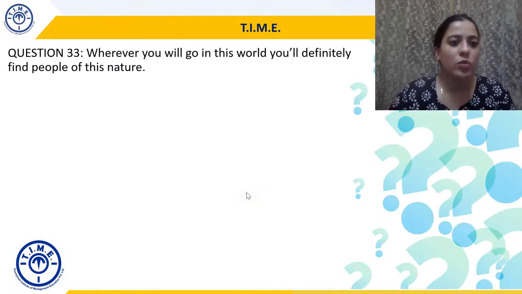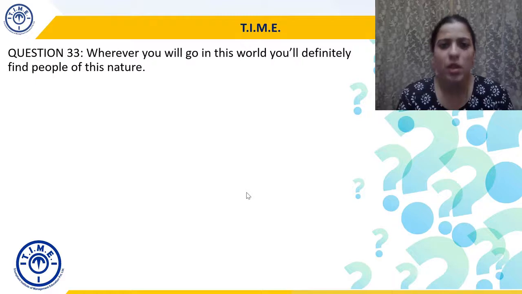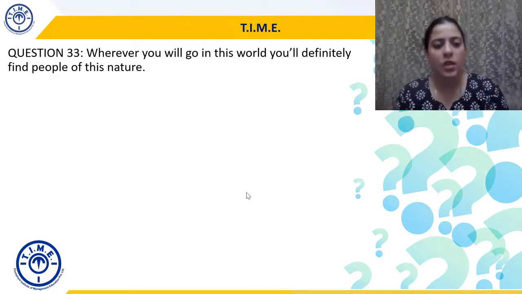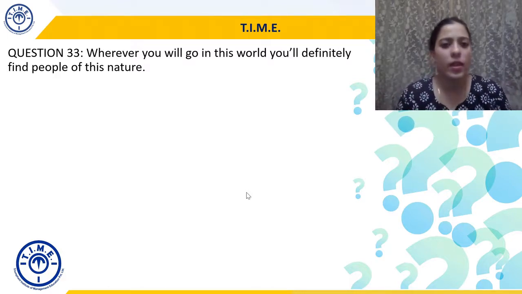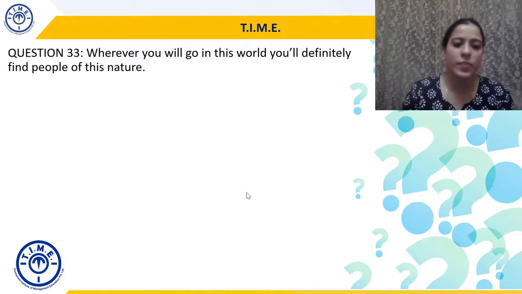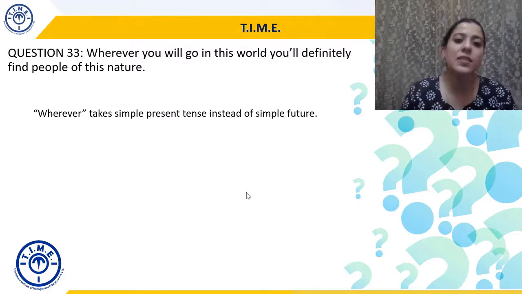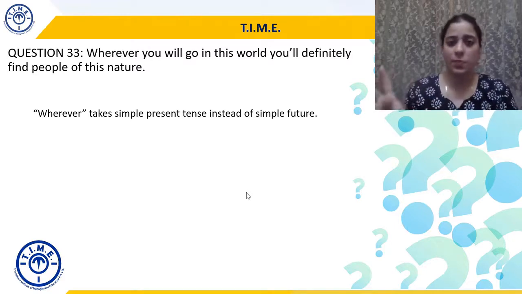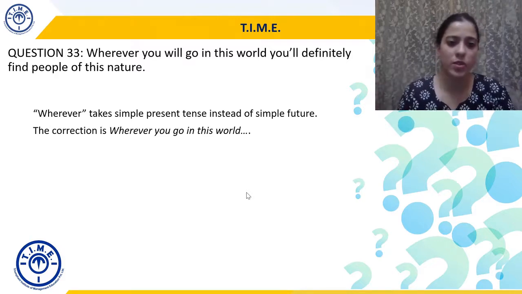Okay, moving to question 33. Wherever you will go in this world, you will definitely find people of this nature. So you'll again is a contraction of you will. Now the error is wherever takes a simple present tense instead of simple future. तो जब भी हम wherever use करेंगे, हम simple present tense use करेंगे, not simple future tense. And that's why the correction is wherever you go in this world.